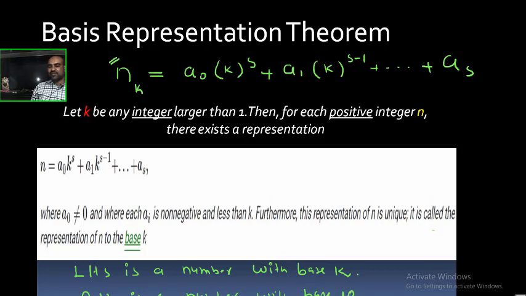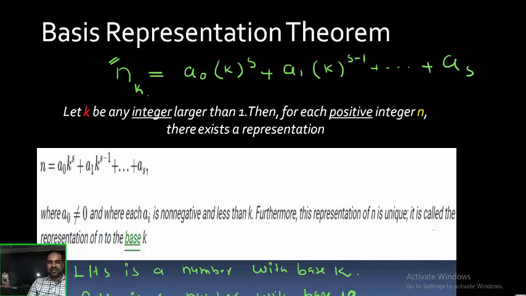So what is the meaning of this? If any number given with base k can be written as a number with base 10, it means that by using this theorem we can convert a number with base k to a number with base 10, our system. Our system is a number with base 10. Okay. So I will explain through one more example.